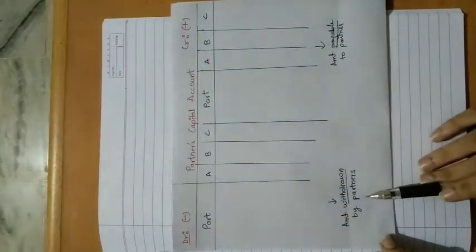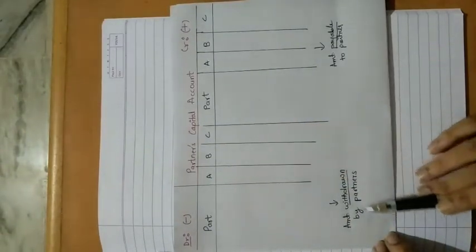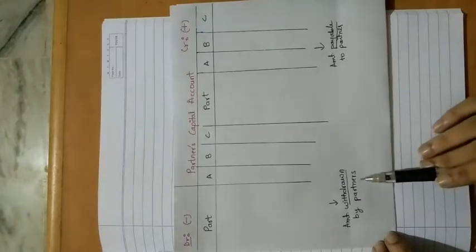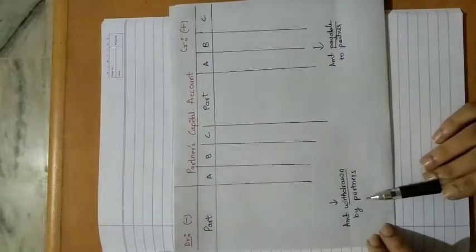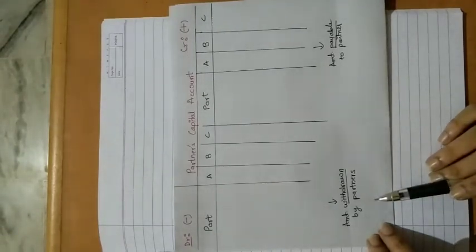Now what is the meaning of this? If the partner is withdrawing any amount, that means his account will be deducted, right?